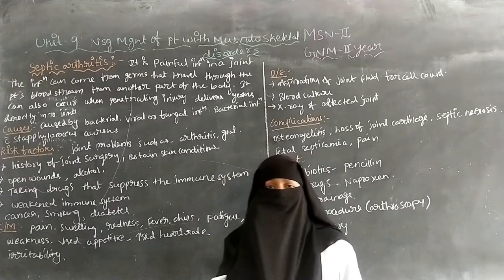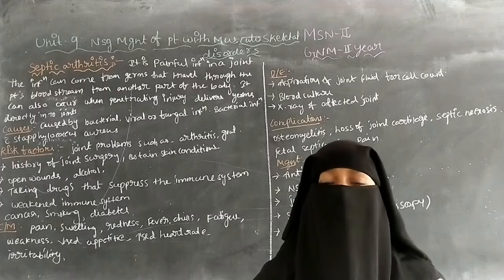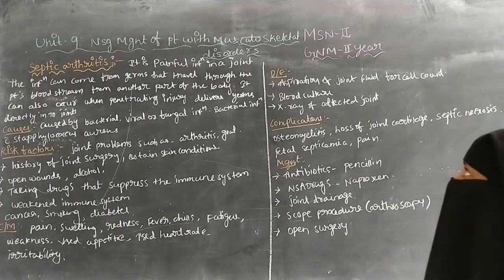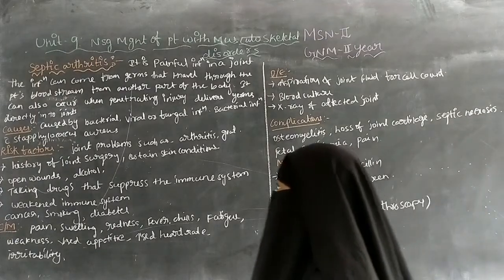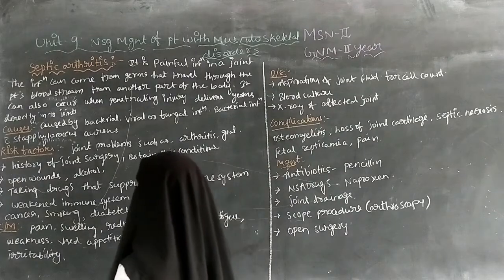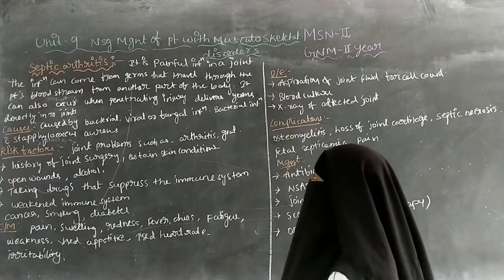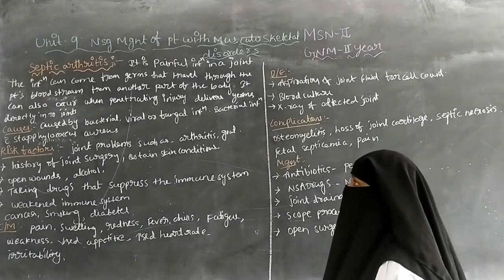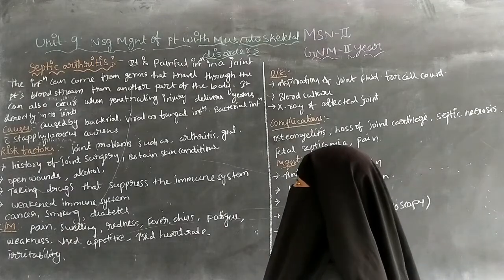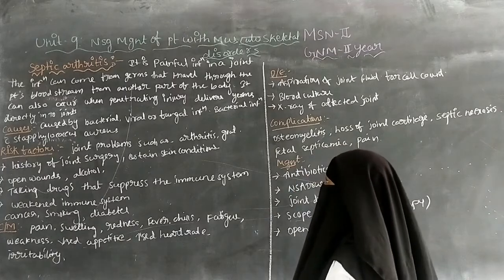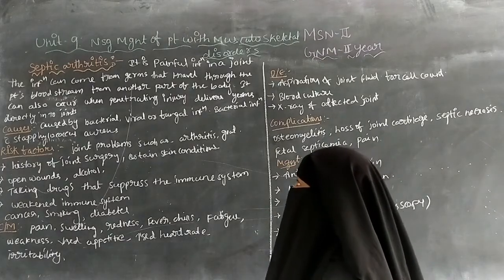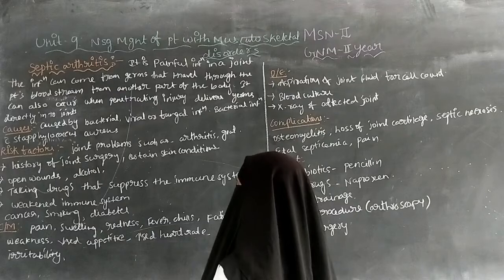Septic arthritis is one of the abnormal conditions in the musculoskeletal disorders. The definition: it is a painful infection in a joint. The infection can come from germs that travel through the patient's bloodstream from another part of the body.